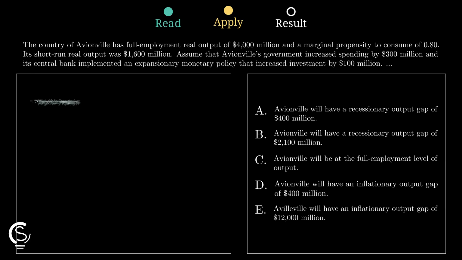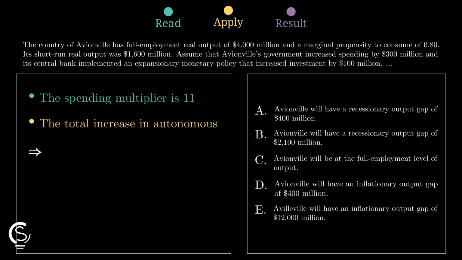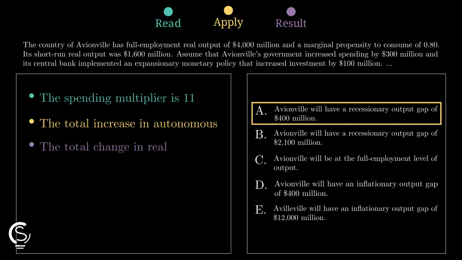Next, we find the total change in autonomous spending. The government added 300 million and investment rose by 100 million, so the total increase is $400 million. Multiply 400 million by our multiplier of 5 for a $2,000 million increase. Total output reaches 3,600 million.